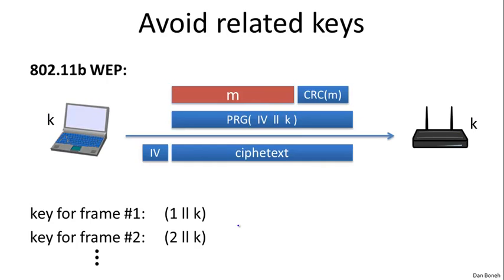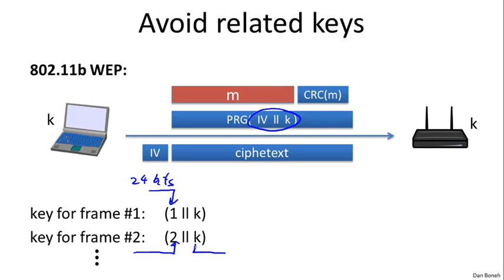So you notice that the designers of WEP basically wanted to use a different key for every packet. Okay, so every frame is encrypted using a different key, this concatenation of IV and K. Unfortunately, they didn't randomize the keys, and if you look at the key for frame number 1, it'll be this concatenation of 1 and K. This field is 24 bits. And then the key for frame number 2 is the concatenation of 2 and K. The key for frame number 3 is the concatenation of 3 and K. So the keys are very closely related to one another.